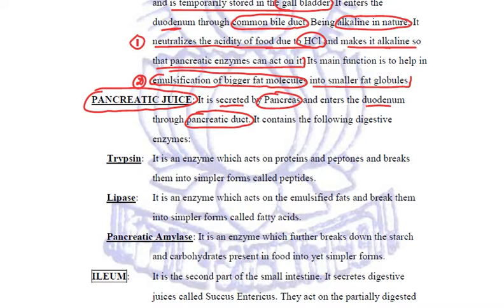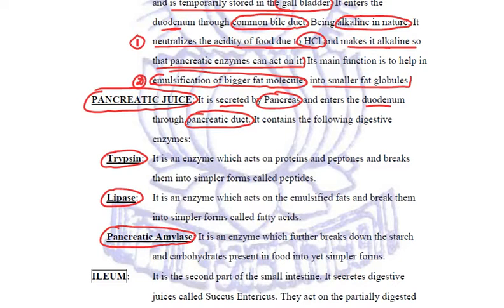What are those enzymes and what are their functions? You have to remember. First enzyme is trypsin. Second enzyme is lipase. And the third enzyme is pancreatic amylase. These all three of them are enzymes.